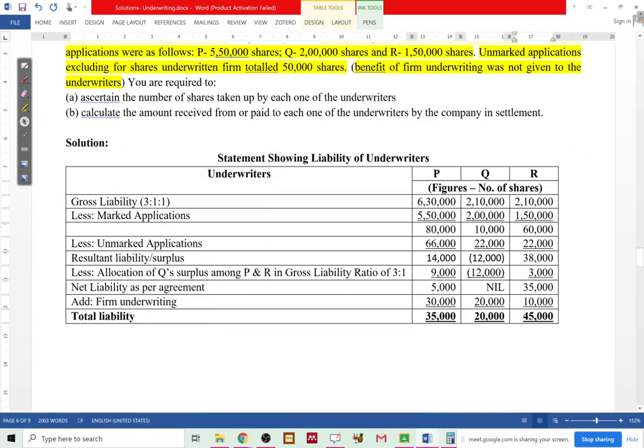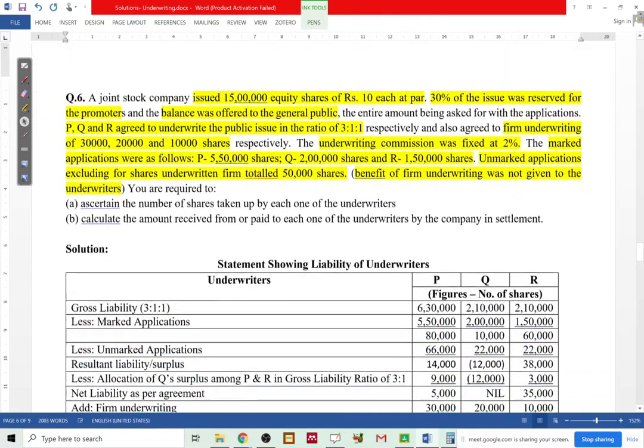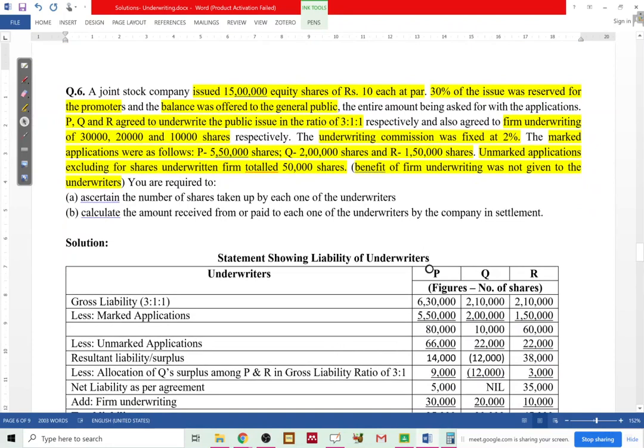Okay, so let's see now how many shares were sold to the public and how many applications were received. Now in this question, applications received is not given to you, but what you are given is unmarked applications plus the marked applications, right? So reverse calculation. Normally what do we do?